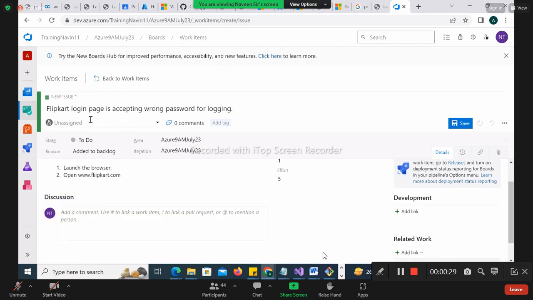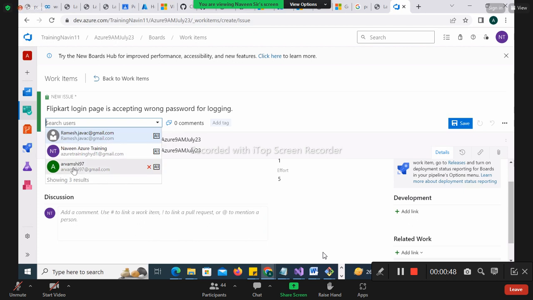So who would be the assignee here? Good question, no? Who would be the assignee here? Developer. QA will find the bug, but who will fix it? Developer will fix it, right? So the developer would be your assignee.